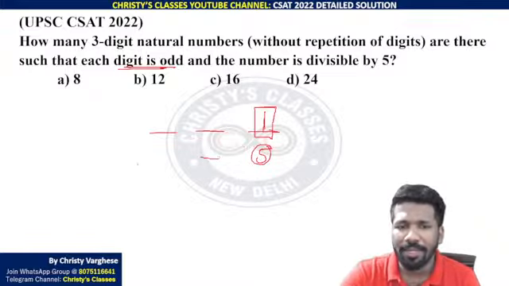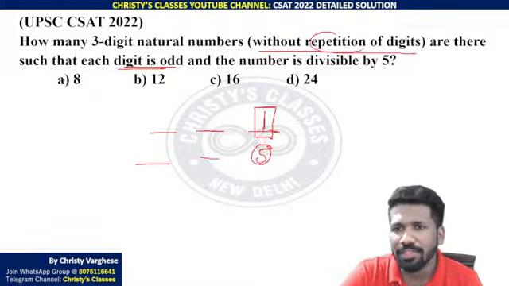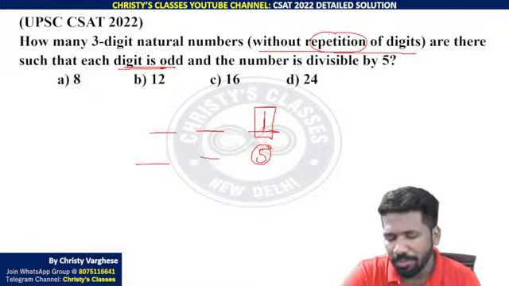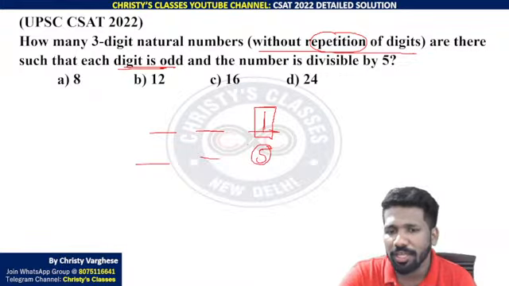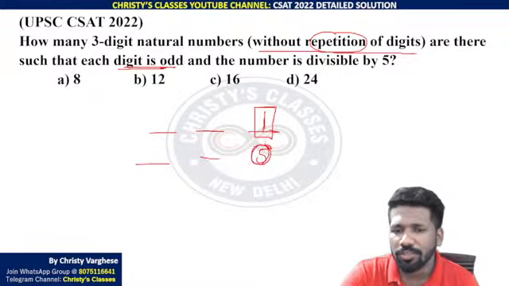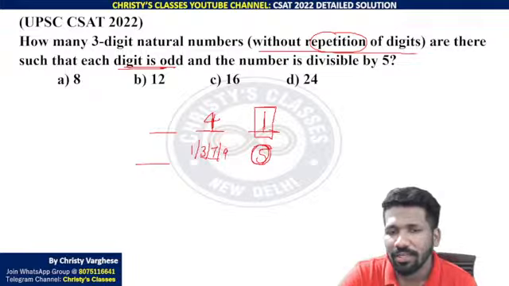But here you can place any odd number, but without repetition of digits. So these keywords are very important. Some questions will be with repetition, some questions will be without repetition. So this is the without repetition case. So 5 is filled here, so you cannot use 5 anymore. Other odd numbers are okay. Other odd numbers means 1, 3, 7, 9 are okay. So 4 ways are there here now.